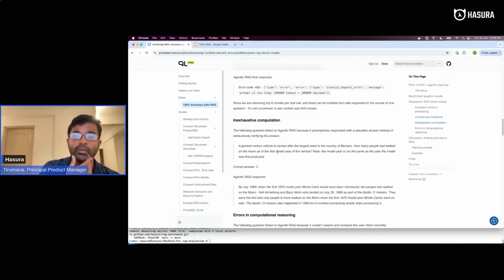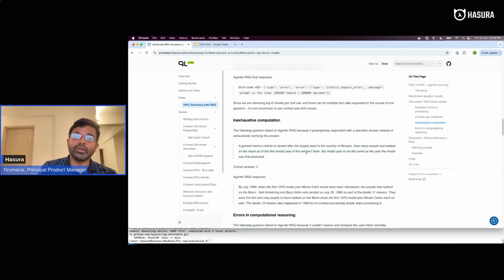Then we look at one of the more, in my opinion, the most common error when using context size computation, which is inexhaustive computation. What does that mean? If you look at a question like this, which is basically asking how many people had walked on the moon as of the first model year of the vehicle.